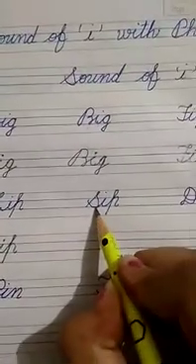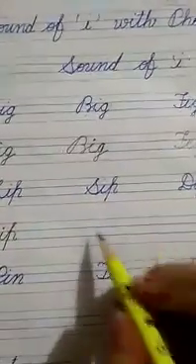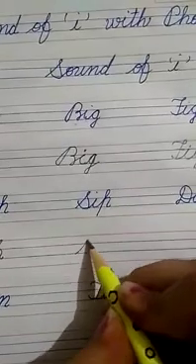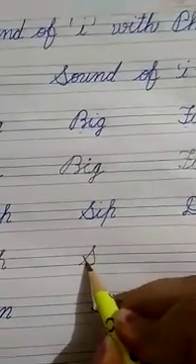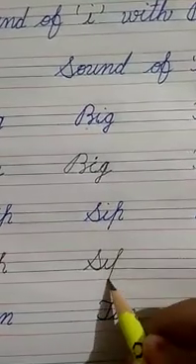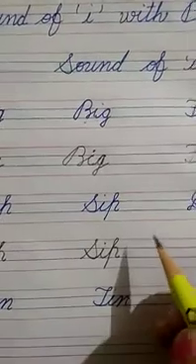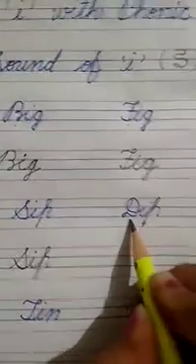Next is S-I-P, sip. Right here S. Start from third line, turn, sound of S, S-I-P, sip. Check the formation carefully. S-I-P, sip. Speak and write.